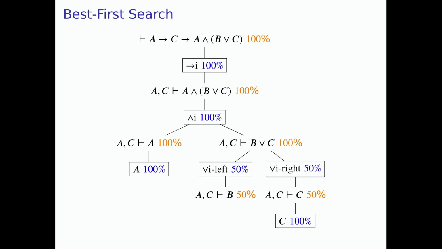Why best-first search? Well, basically for performance. This allows us to prioritize likely successful parts of the search and deprioritize likely unsuccessful parts of the search without going so far as to disallow certain rules entirely.